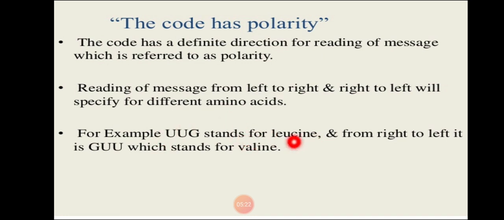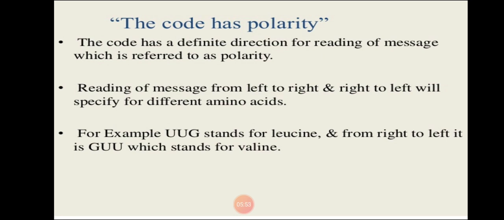But if we reverse the reading direction, GUU, then it will code for valine. That means it cannot code for leucine. So it shows direction and it is read only in one direction, that is 5' to 3'. That is the only correct way of reading the genetic code. So this is the property that the genetic code has polarity, that means it has direction.